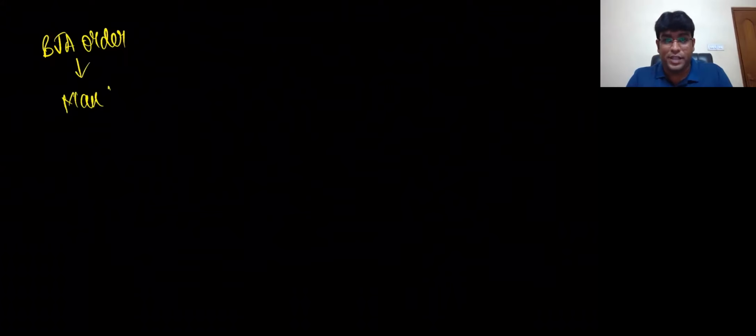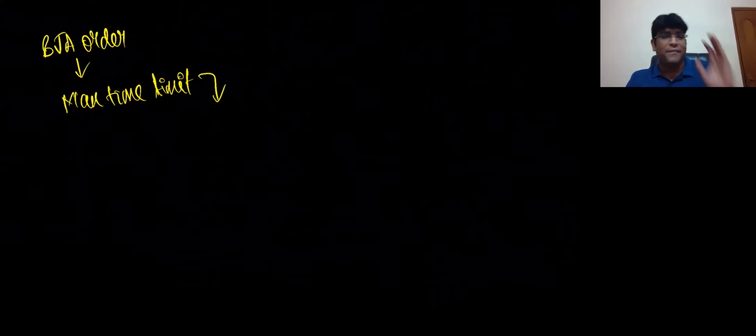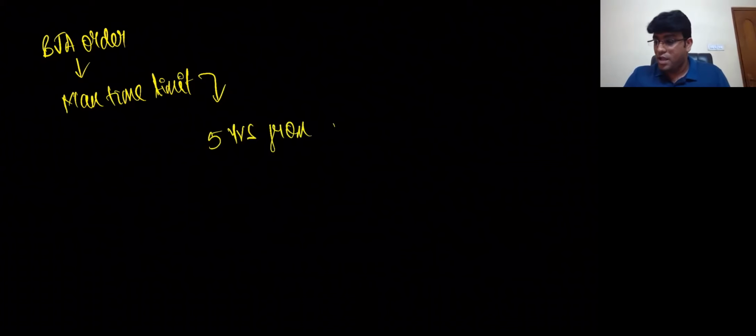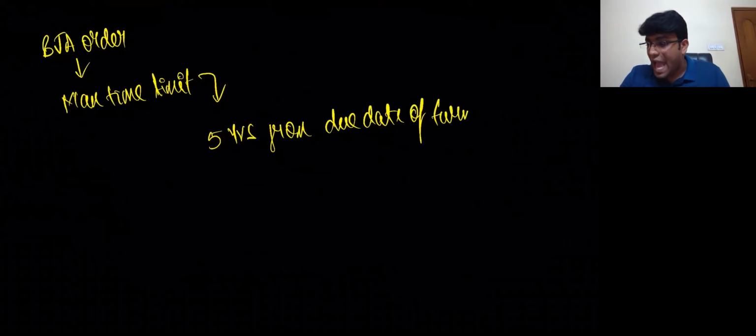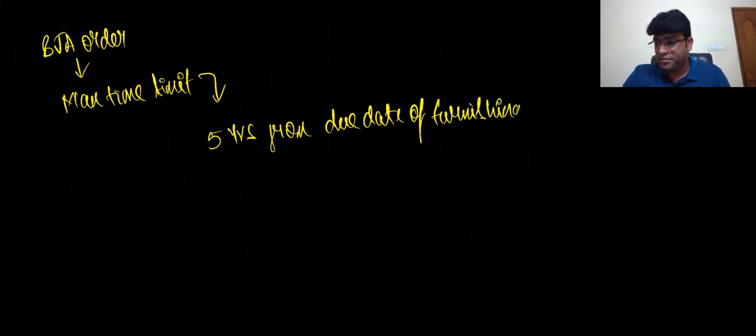Now, in this context, one special point I'll tell you is that BJ order has got a maximum time limit. To pass BJ order, they kept huge time with them, my dear friends. And the maximum time limit is 5 years from due date of furnishing annual return.